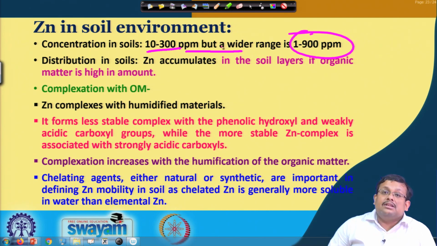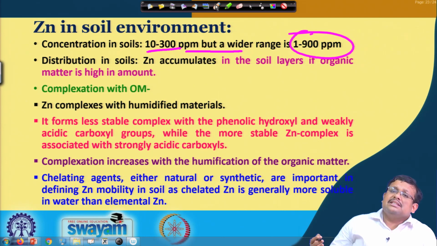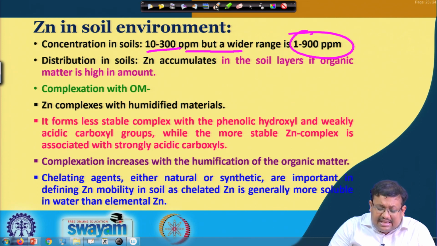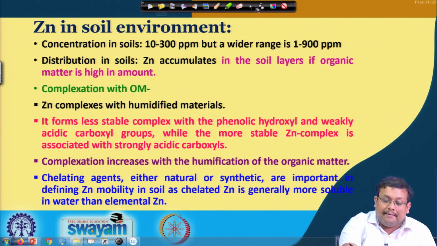Chelating agents, either natural or synthetic, are important in defining the zinc mobility in soil, as chelated zinc is generally more soluble in water than elemental zinc. So, basically when we do the chelation, the definition of chelation says it increases its solubility and mobility. So, you can see here zinc mobility is dependent on chelated zinc, which is more soluble in water than elemental zinc.